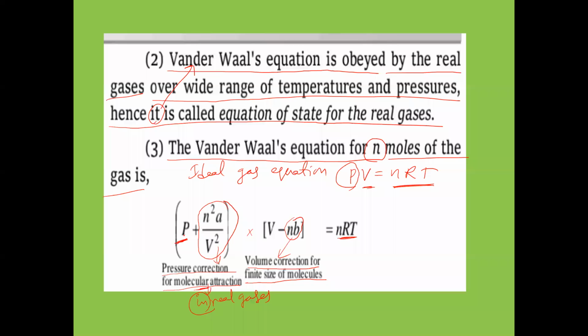So read the equation once again: P plus an square by V square, times V minus nb, is equal to nRT. T is the Kelvin temperature, R is the universal gas constant, n is the number of moles, b is a Van der Waals constant, V is volume, a is again a Van der Waals constant, and P is pressure. So a and b are Van der Waals constants, or Van der Waals parameters.